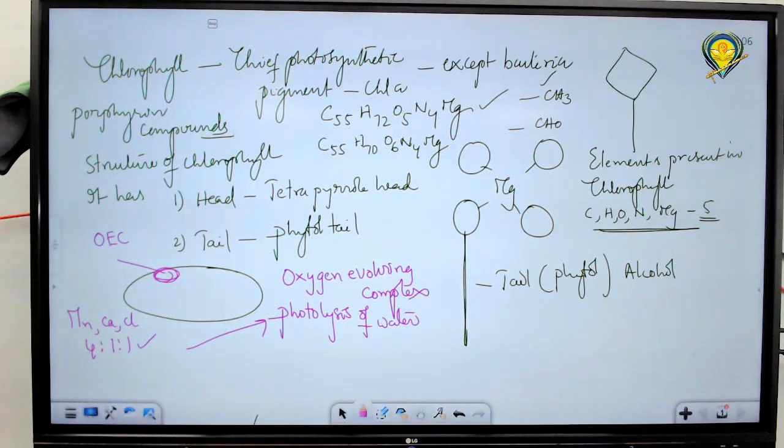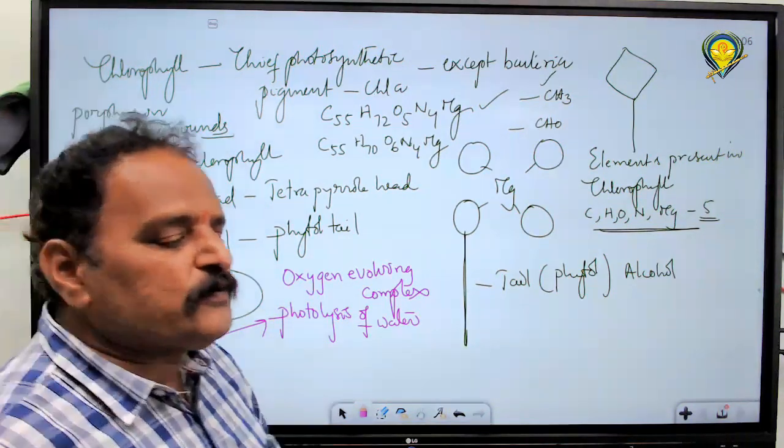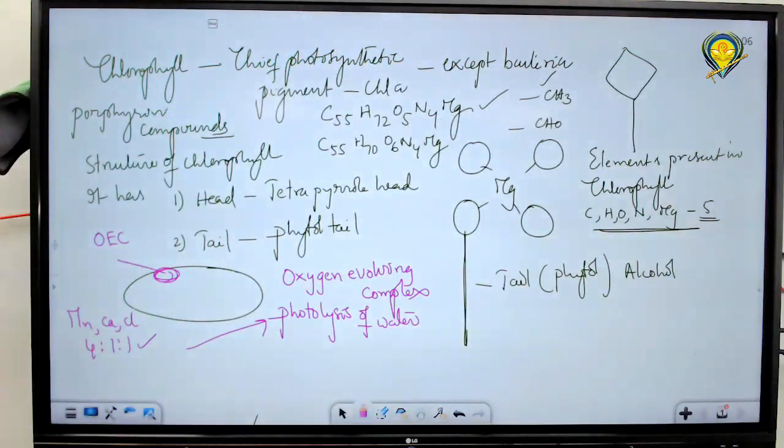These are what we call assimilatory power, the driving force for the dark reaction in the conversion of carbon dioxide into carbohydrate.